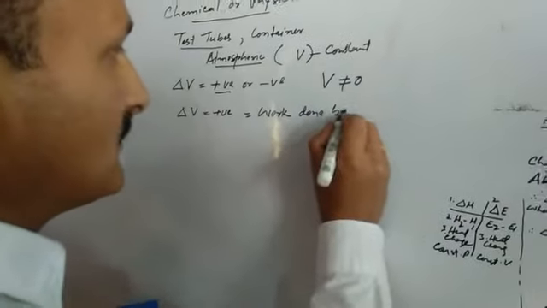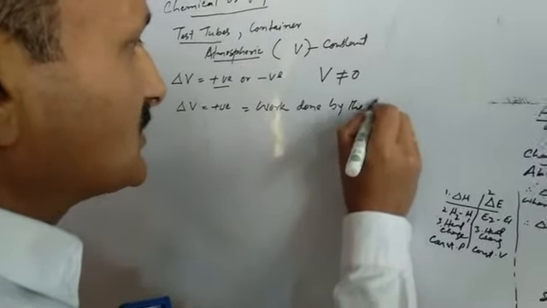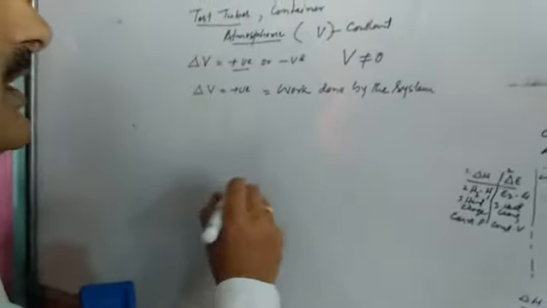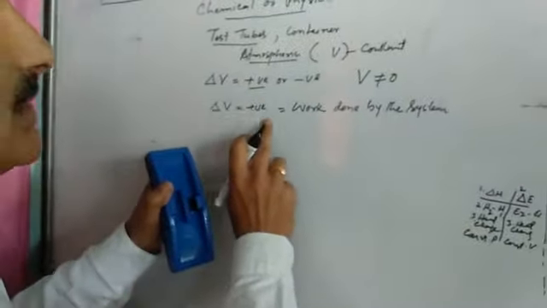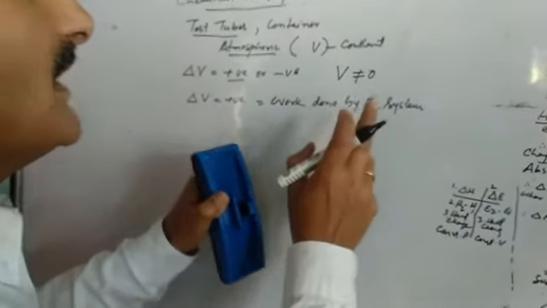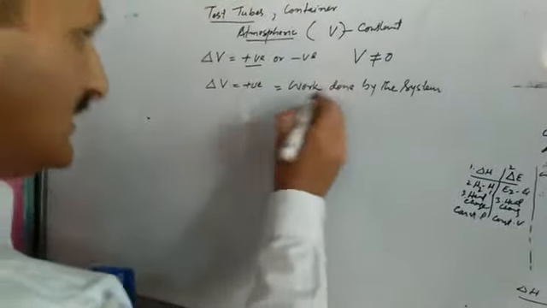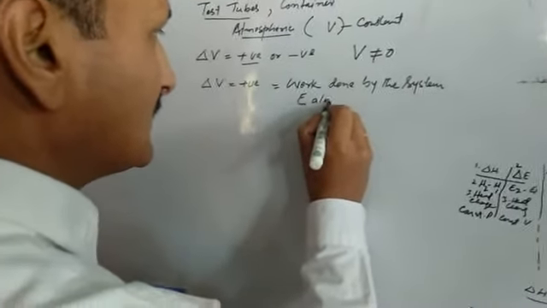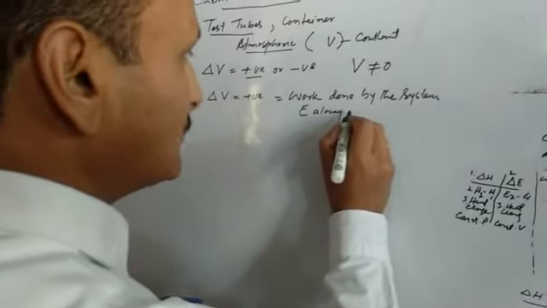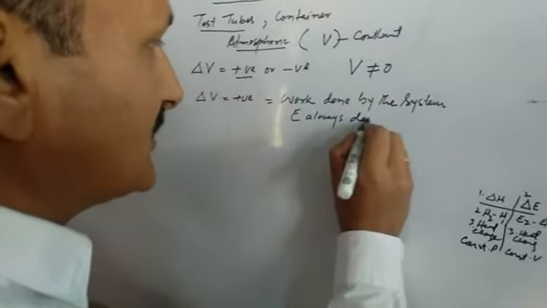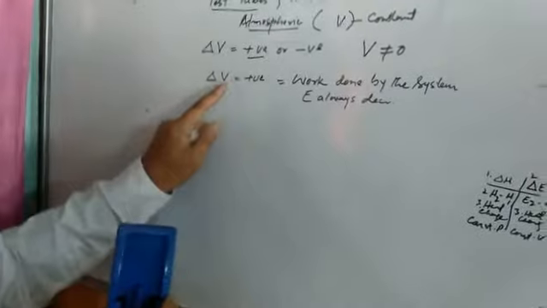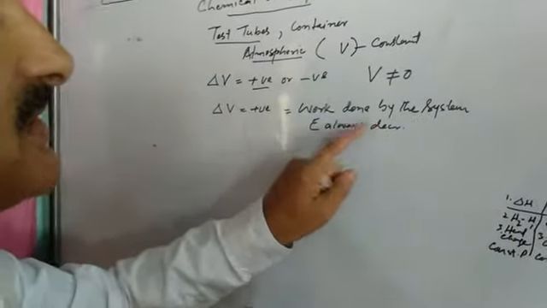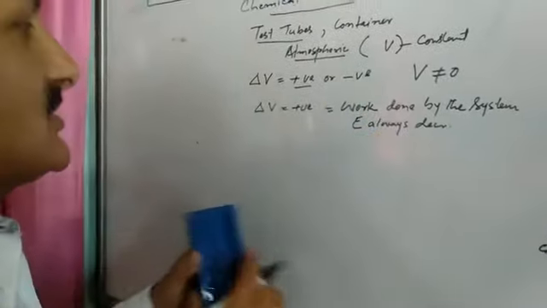So when work is done by the system, it means there is an increase in volume, or when there is an increase in volume, it means work is done by the system. And in this case, E always decreases, that is, delta E becomes negative. So remember, when volume increases, E decreases, because here the work is done by the system.